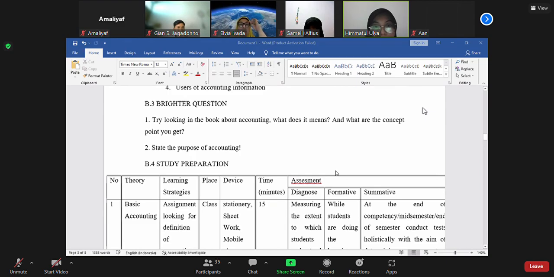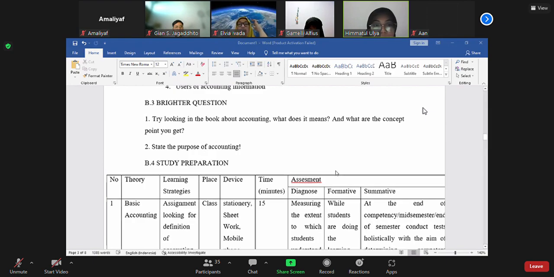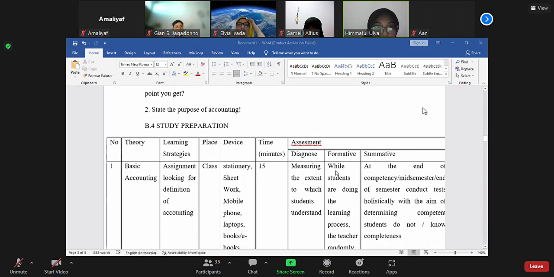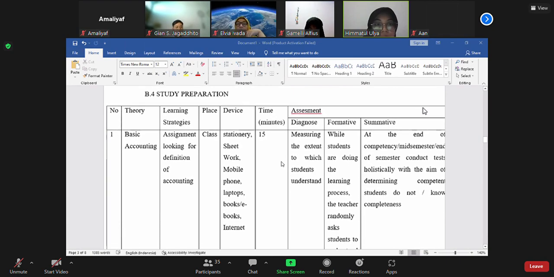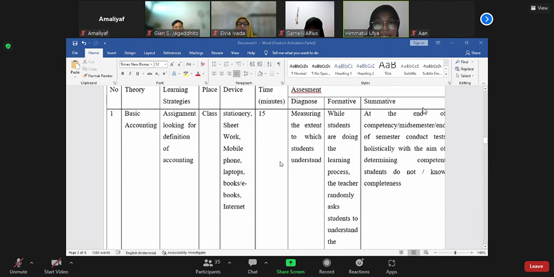Try looking in the book about accounting and what it means, and what the concept points are to state the purpose of accounting. Before study preparation, number 1, theory basic accounting, learning strategies, assignment: looking for the definition of accounting. Place, class; device, stationery, sheet work, mobile phone, laptops, books or e-books, internet. Time: 50 minutes. Assessment, diagnose: measuring the extent to which students understand.